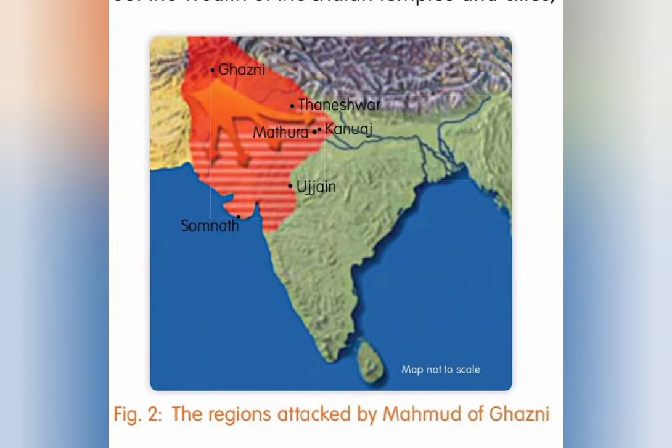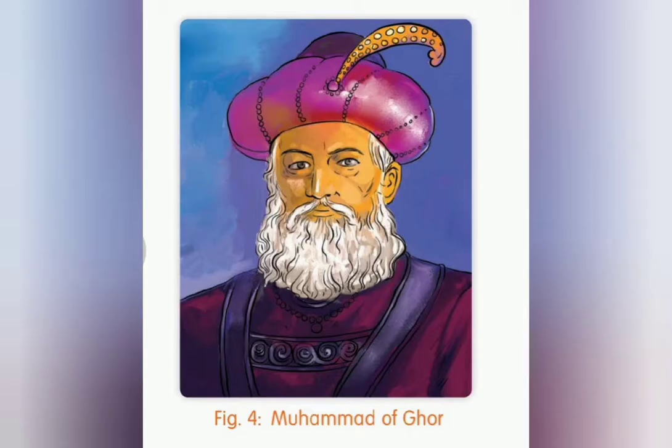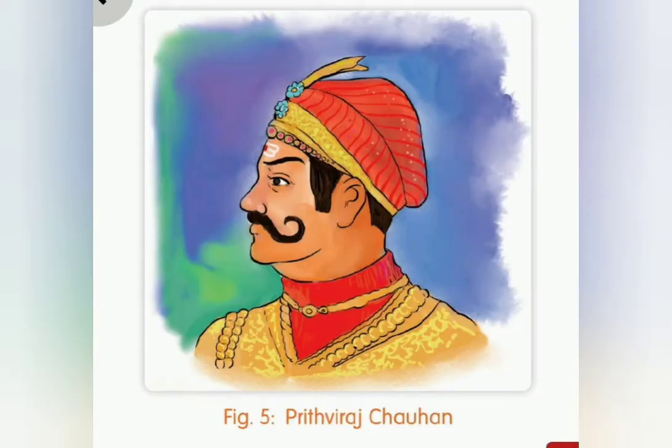New Kingdoms. Students, in this lesson we will learn about the development in the northern and Deccan regions of India during 7th to 12th century. We can try to understand it through the map to identify the dynasties of the ruling of 7th to 12th century in India and the regions they controlled.